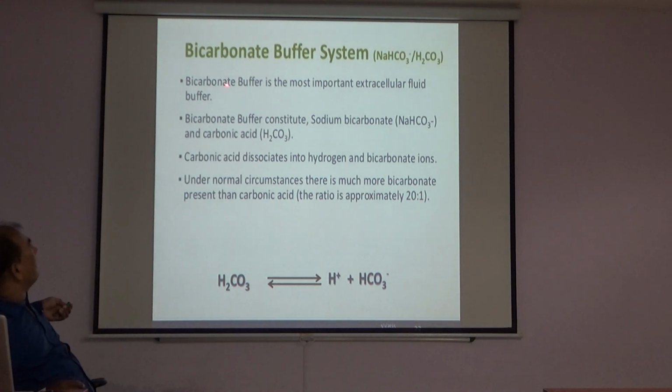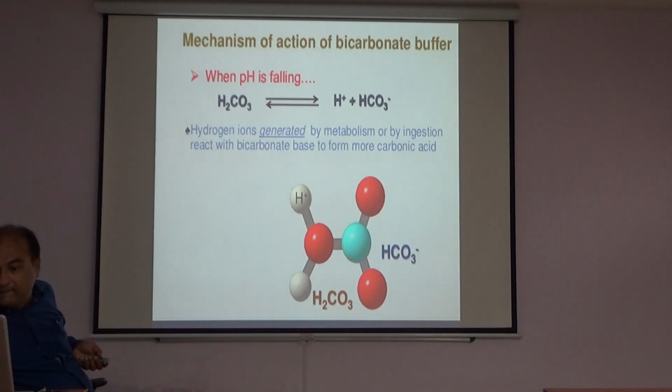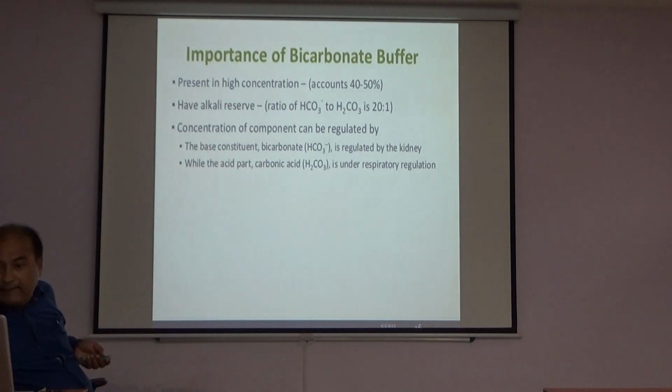I have already discussed the bicarbonate buffer system. Its importance is that it is present in high concentration, accounting for 40 to 50%, and has an alkali reserve. The ratio of bicarbonate to carbonic acid is 20:1. The concentration of the base constituent, bicarbonate, is regulated by the kidney.